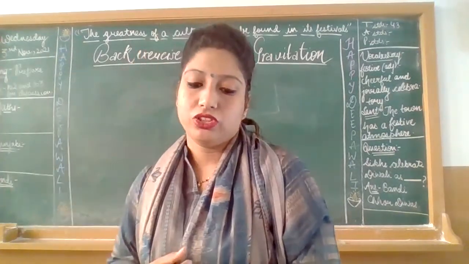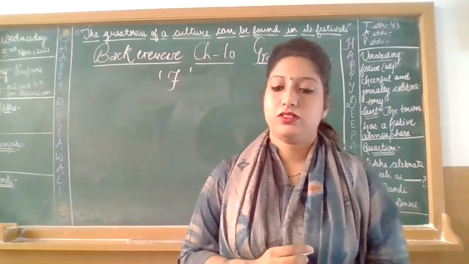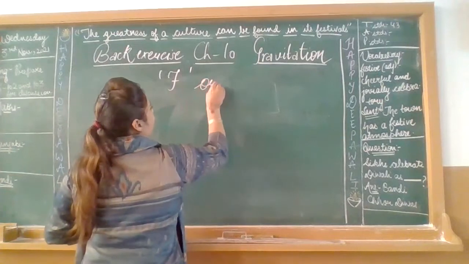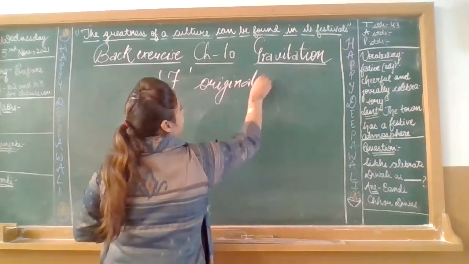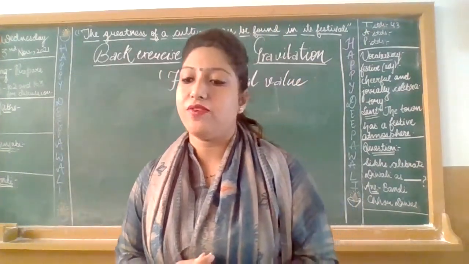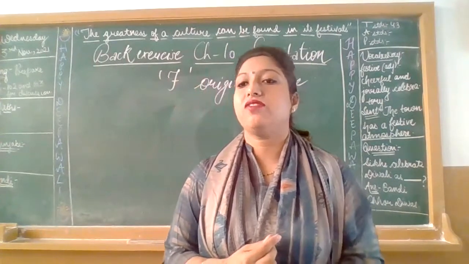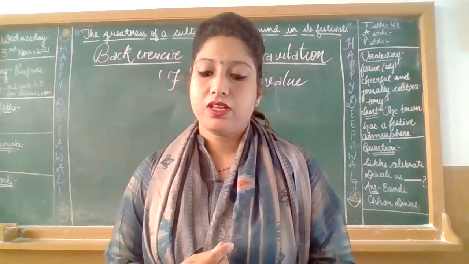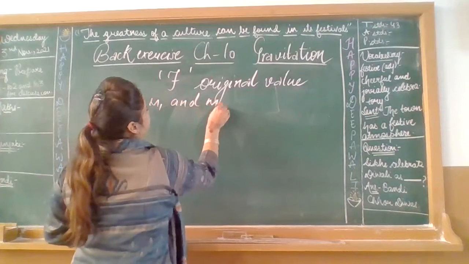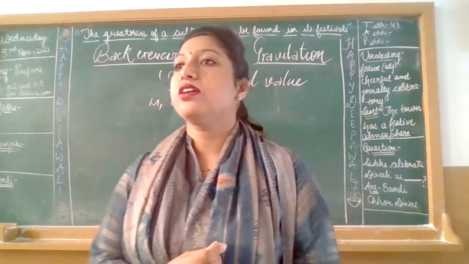Please write down: F becomes 4 times the original value, if both M1 and M2 are doubled.